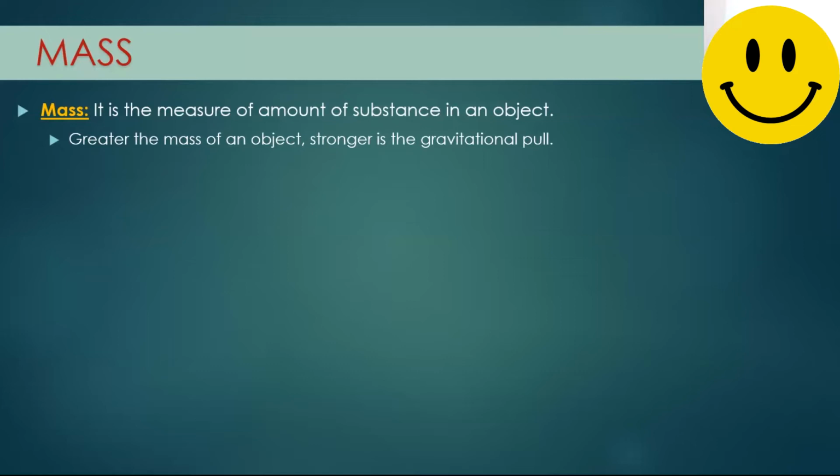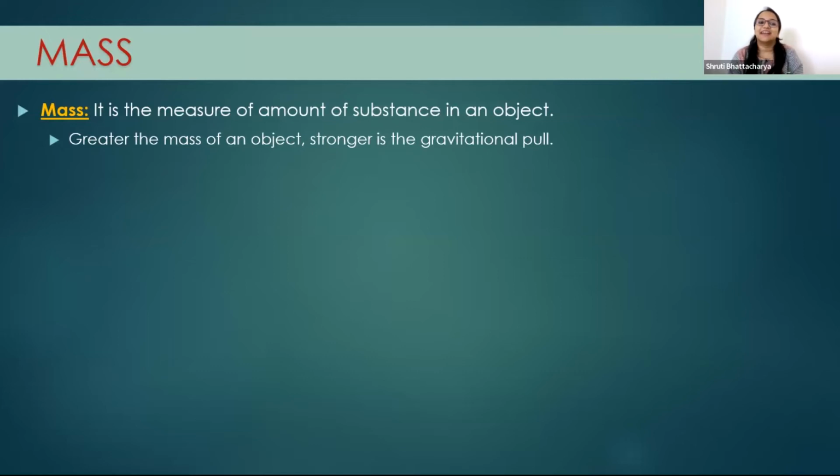1 kg mass. So that means the heavier the object, the stronger the gravitational pull, and it is difficult to separate that.